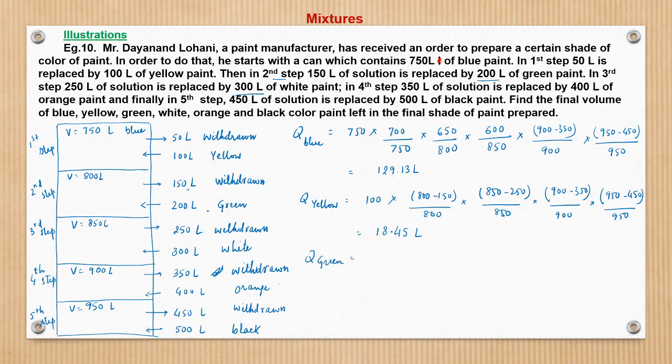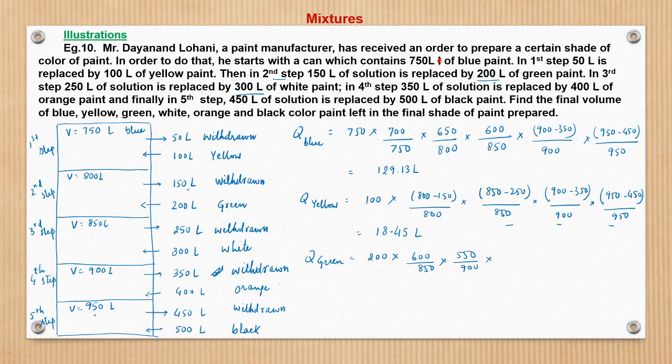So green is added here. Before that, no green is there. So 200 liters of green is added, and from here 250 liters goes out. All these three steps should be there. From 850, 250 goes out, so what amount of green remains is 600 by 850. Then out of 900, 350 goes out, so it is 550 upon 900.